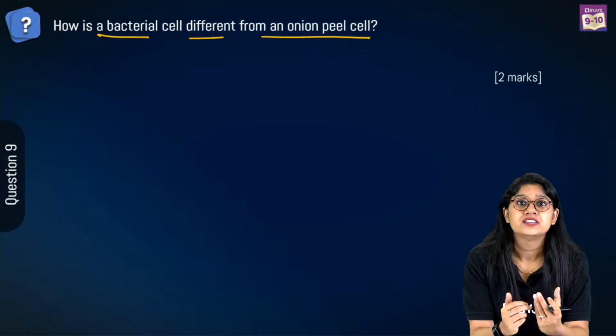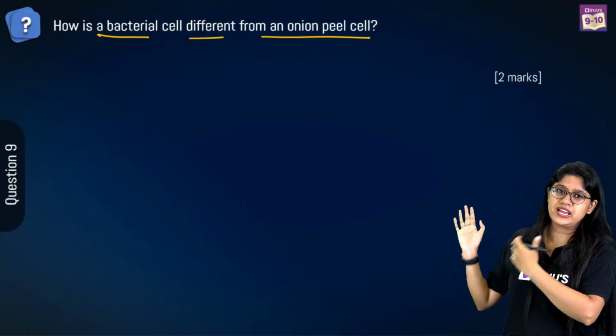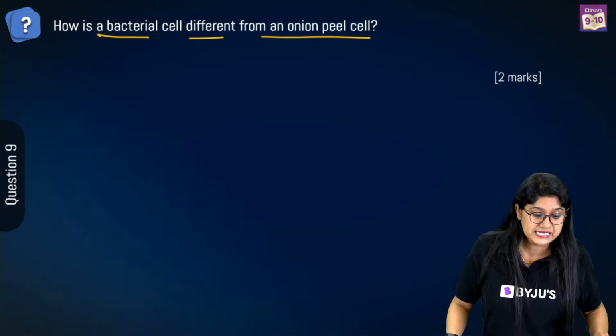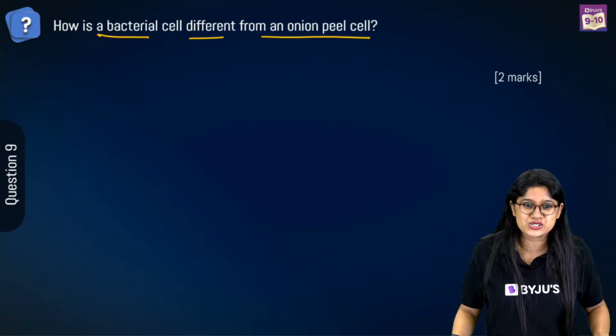How is bacterial cell different from the onion peel cell? Super easy question. Look at this interesting question we have. The clear-cut difference between a bacterial cell and an onion peel cell. Can you tell me the major difference between these two?